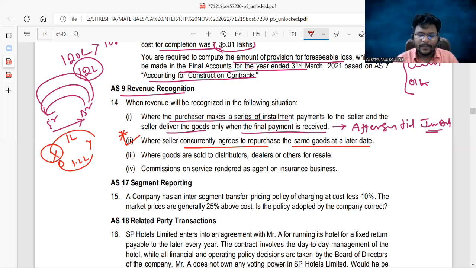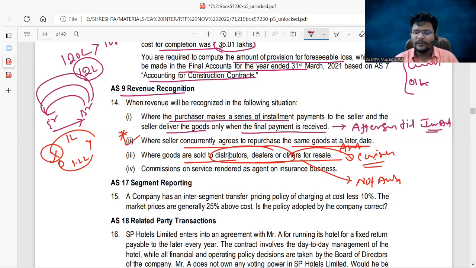Coming to case number 3, where goods are sold to distributors, dealers, or others for resale. First of all, if these distributors or dealers are acting as agents, it will be treated as a consignment. I am telling the two situations, guys. If those are agents, if those are not agents, concentrate. If those are agents of the main owner, then the agreement will look like a consignment agreement.